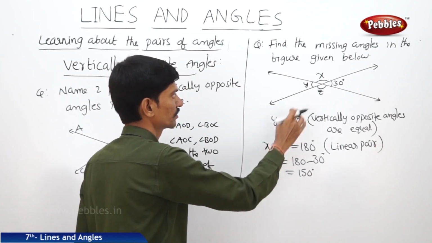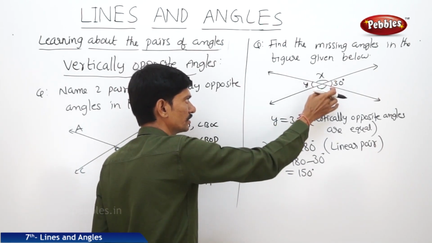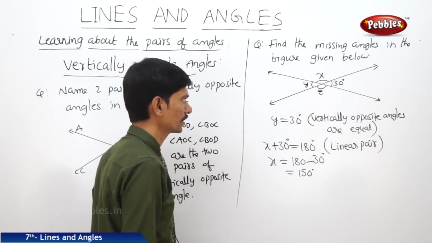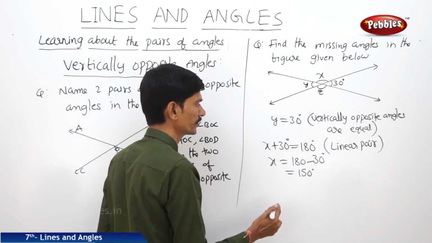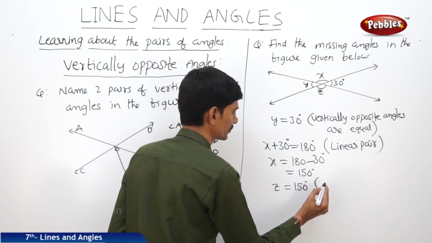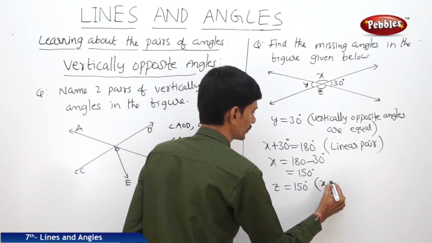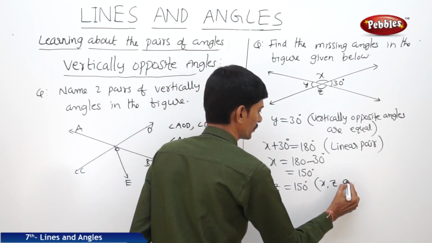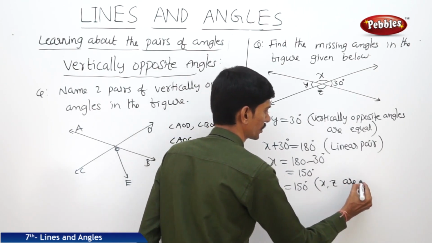Then z: x and z are vertically opposite angles, so z also equals 150 degrees.